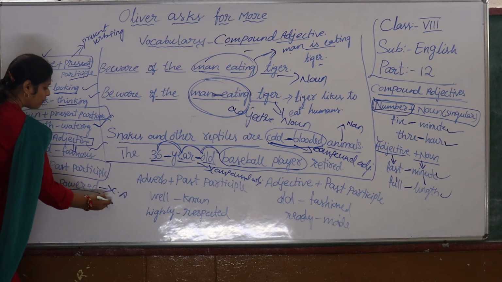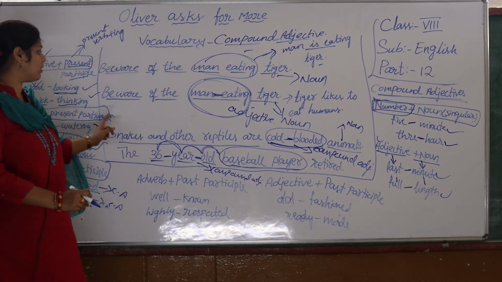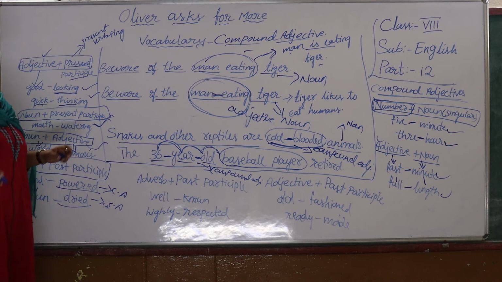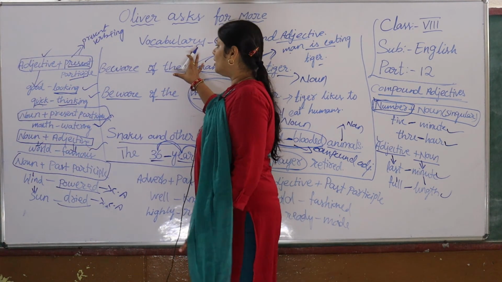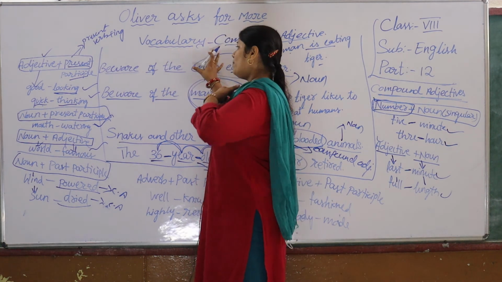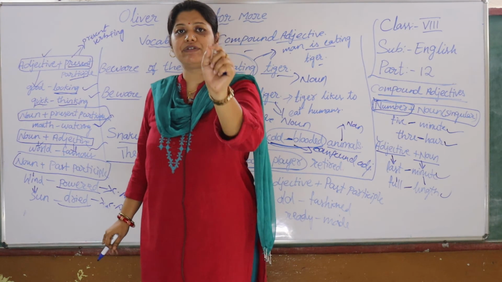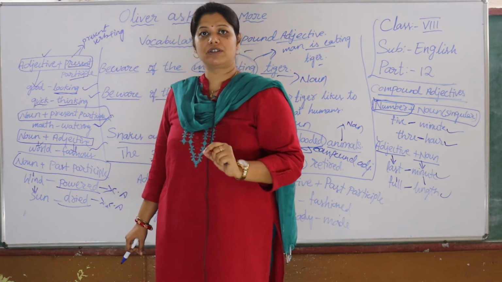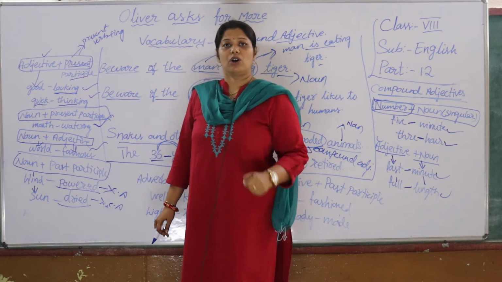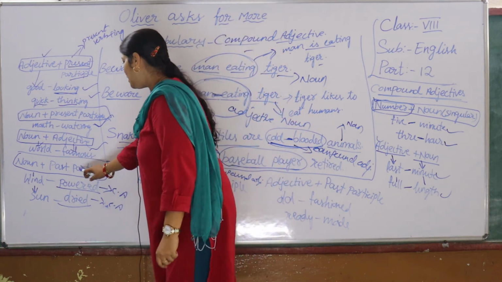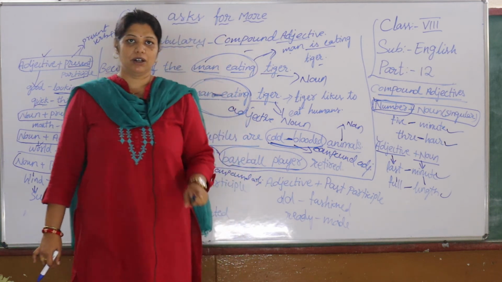So to form a compound adjective, what are the combinations we can use? You can understand from this. So please note down in your classwork, children, this grammar part: what is a compound adjective and how you can identify it with the hyphenated adjectives. Then what are the combinations we can use to form a compound adjective? Here, noun plus past participle, which is nothing but the V3 form of the verb, we have seen.